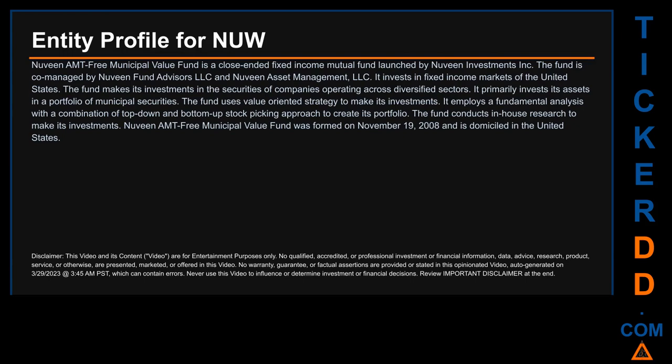It primarily invests its assets in a portfolio of municipal securities. The fund uses value-oriented strategy to make its investments. It employs a fundamental analysis with a combination of top-down and bottom-up stock-picking approach to create its portfolio. The fund conducts in-house research to make its investments. NUW AMT Free Municipal Value Fund was formed on November 19, 2008 and is domiciled in the United States.